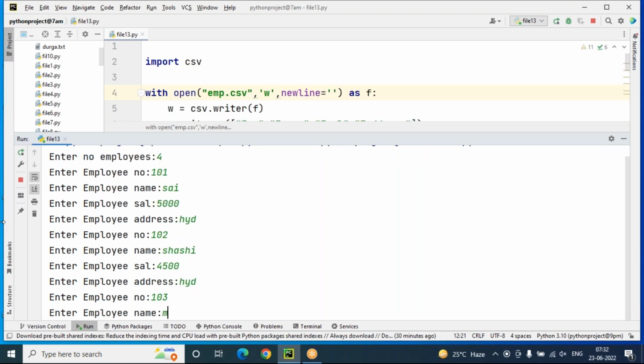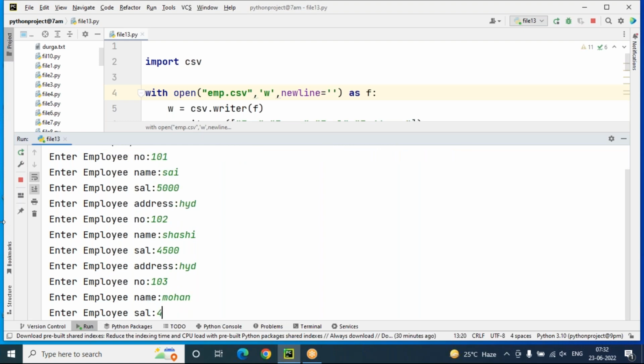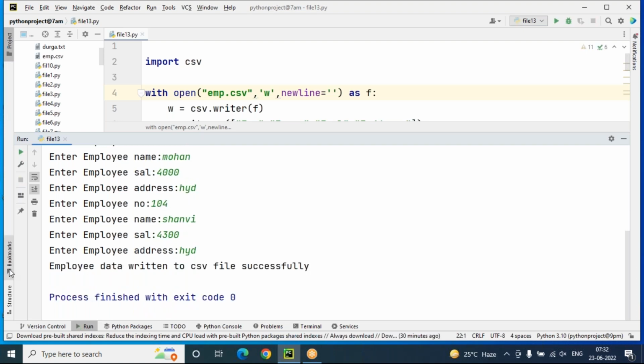Employee number 103, name, salary and address. Employee number 104, and name, employee salary, address like this. So 4 employee details are successfully written to the CSV file.